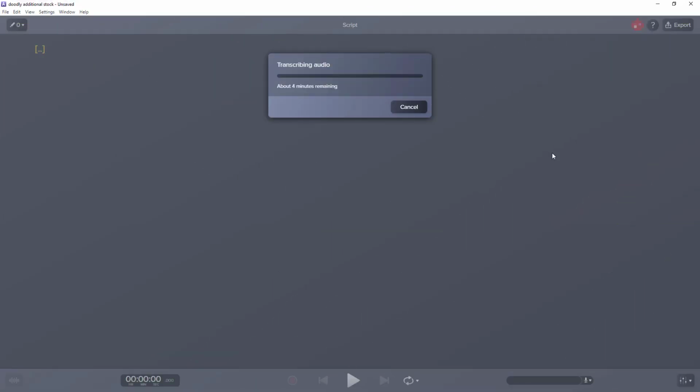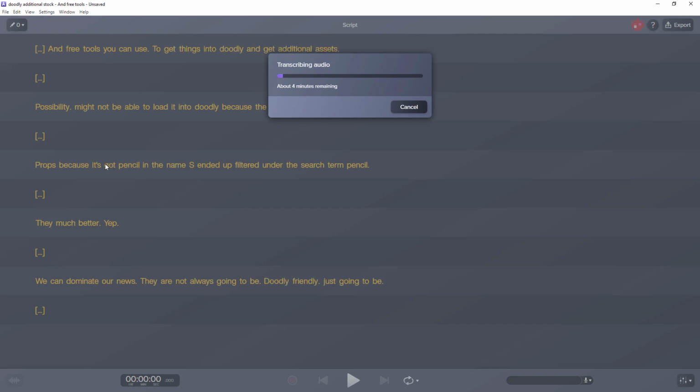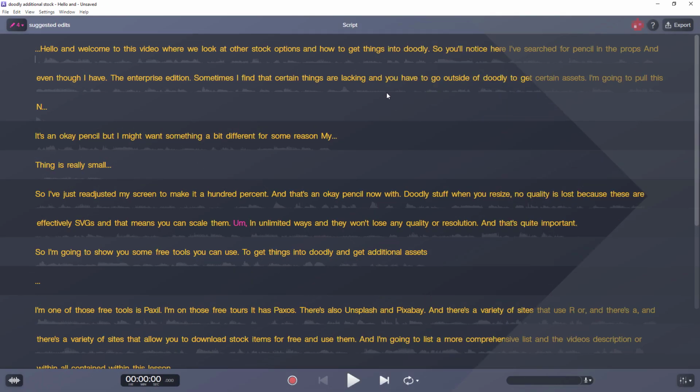So Audiate has loaded and it's going to take 4 minutes to do the transcribing. You can see it's already transcribing in the background, but I'm going to wait about 4 minutes till the end of the transcription. So that's loaded, so let's look at what we can do. You can record voiceover in here straight off. You don't have to use it with Camtasia, but to me it makes sense to use it with Camtasia.